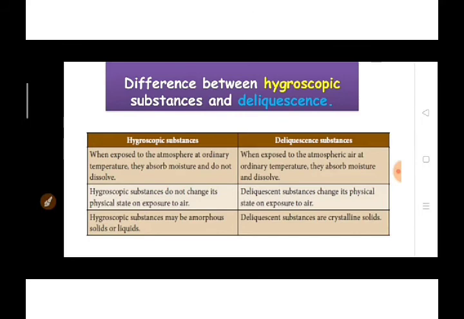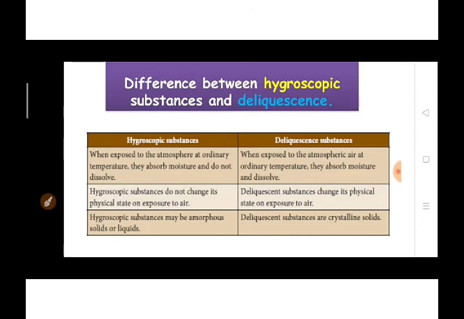Whereas when a deliquescent substance is exposed to atmospheric air, it will absorb the moisture and dissolve. You saw the example, the sodium hydroxide pellet, in the earlier slide, no? That is the best example.